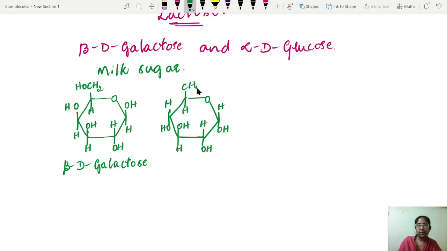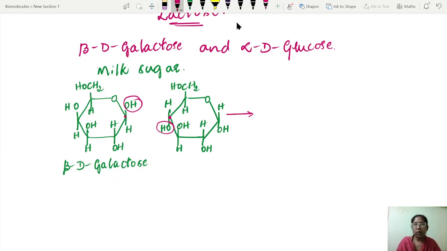Here it is CH2OH. In this case, a glycosidic bond is going to be formed between the OH group of the first carbon atom, this is the first carbon atom of the galactose, and the fourth carbon atom of the glucose. The OH groups of these two carbon atoms are going to form the glycosidic bond.